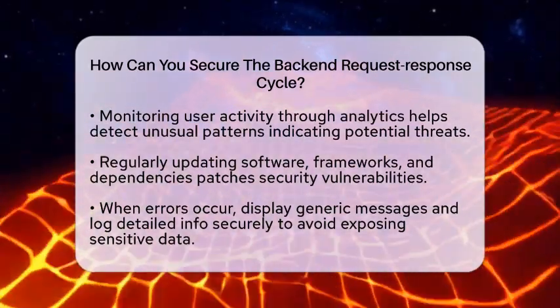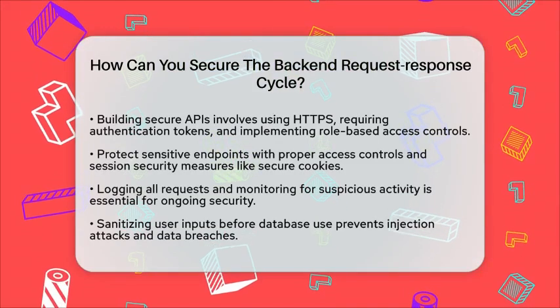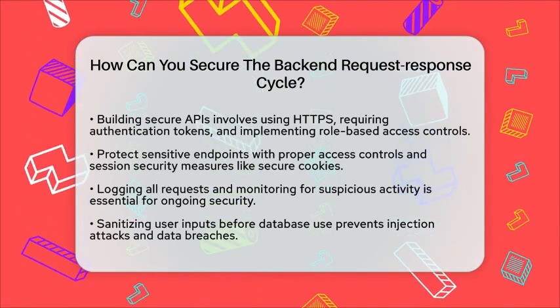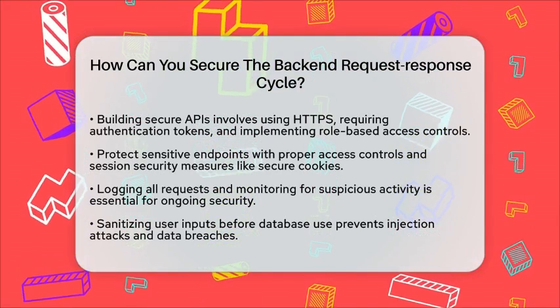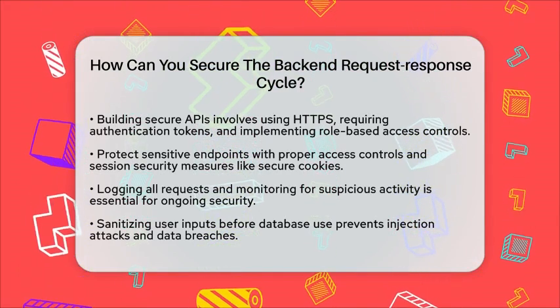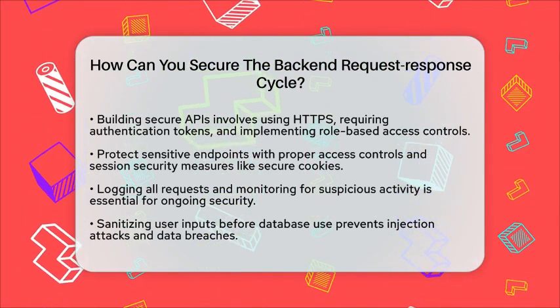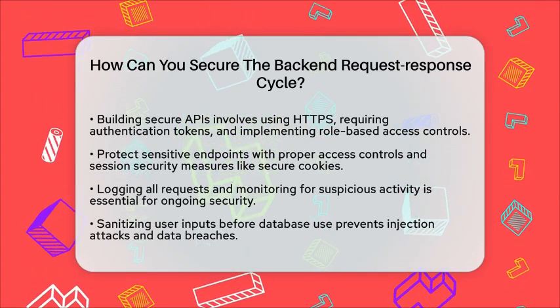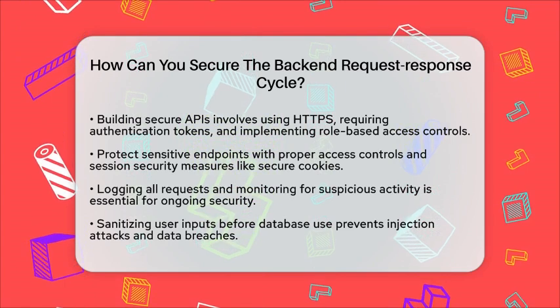In practical terms, when building APIs, always use HTTPS and require authentication tokens. Use middleware for authentication and input validation before the request reaches your core logic. Set role-based access controls to protect sensitive endpoints. Implement session timeouts and secure cookie flags if sessions are used.